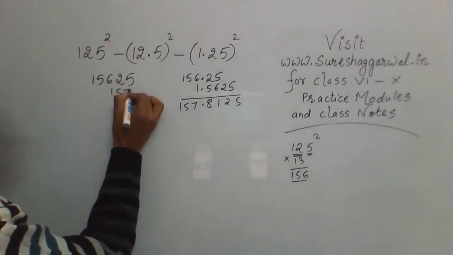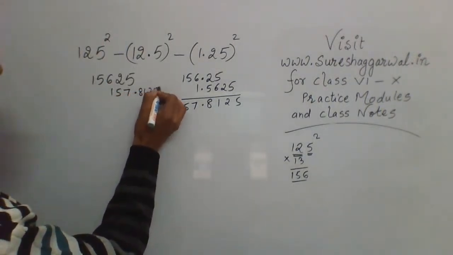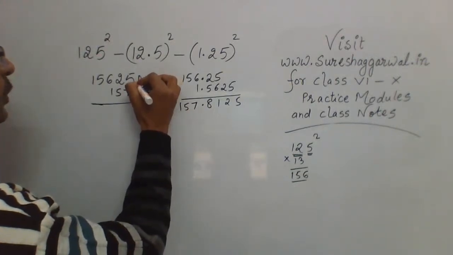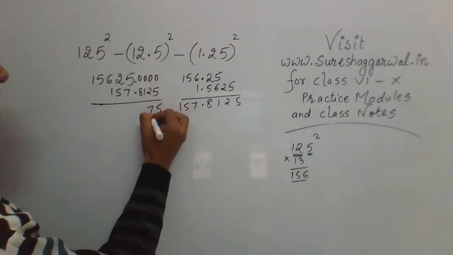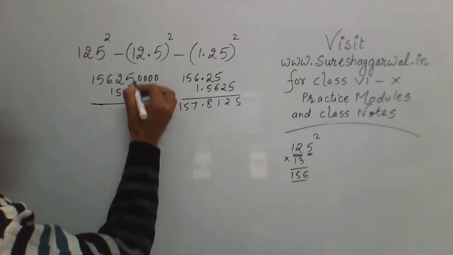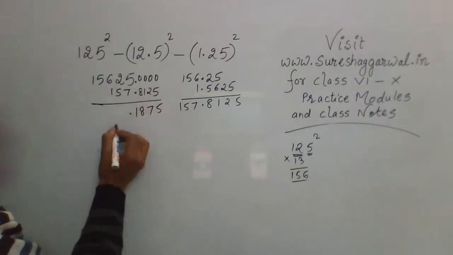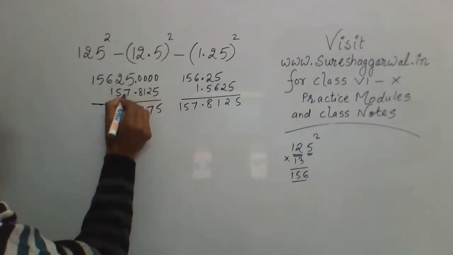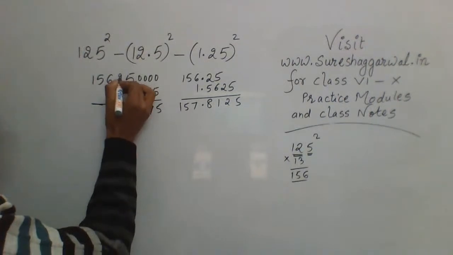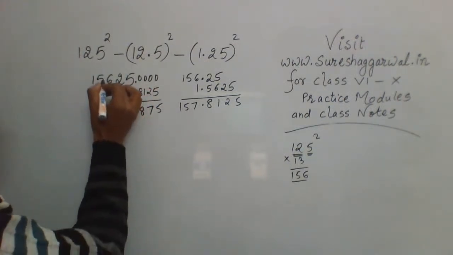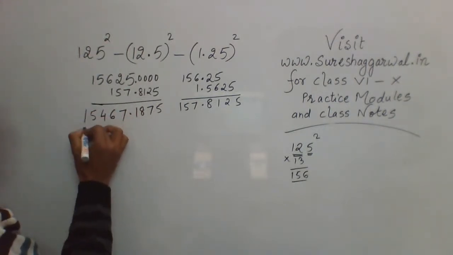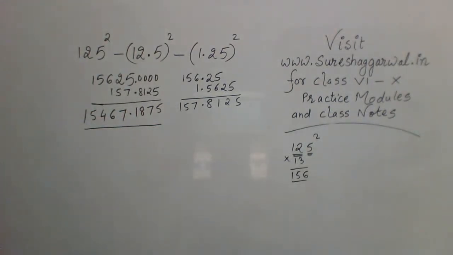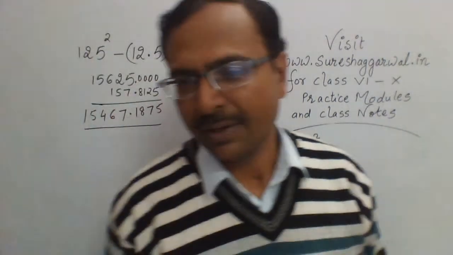So 157.8125. So let's subtract. This is 0.0000, right? 10 means 5, 9 minus 2 means 7, 9 minus 1 means 8, and 9 minus 8 means 1. Now, obviously, I carried 1 from here. So 14 minus 7 is 7. 11 minus 5 is 6. Then 5 minus 1 is 4. And then 5 and 1. So here we go. 15467.1875. That is the answer of this particular question.